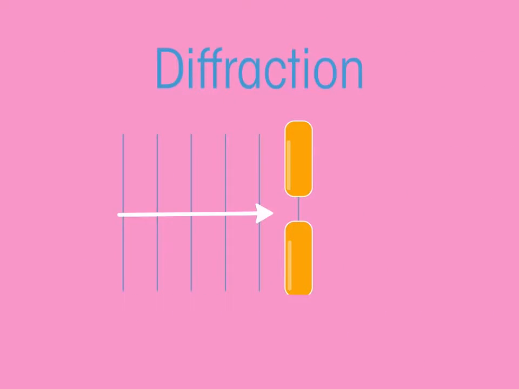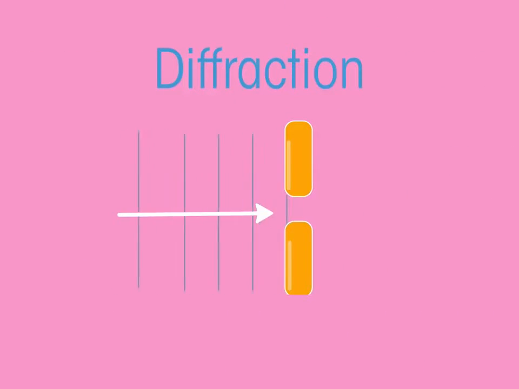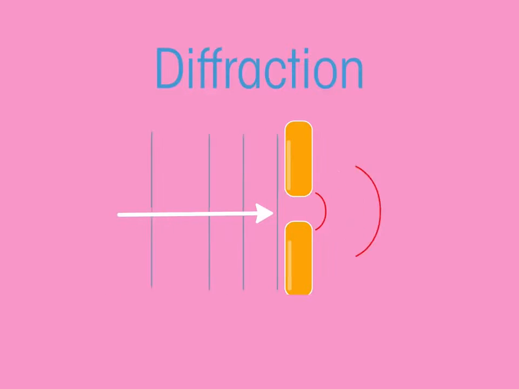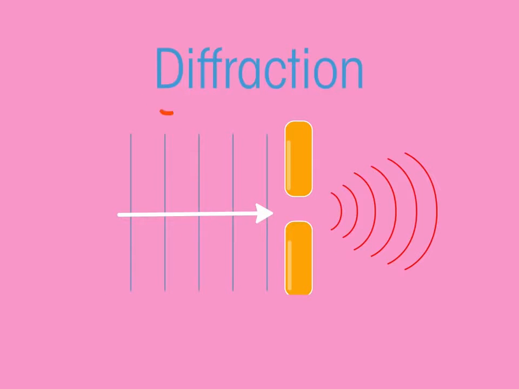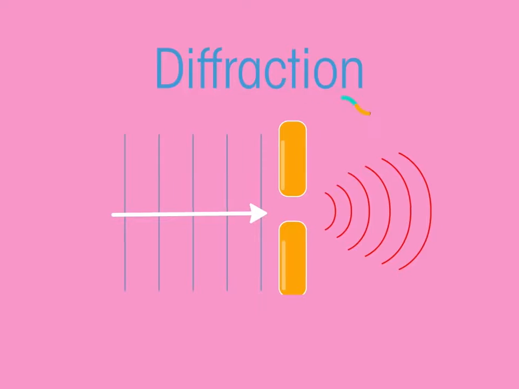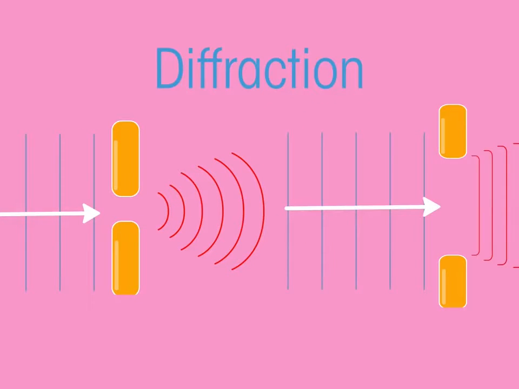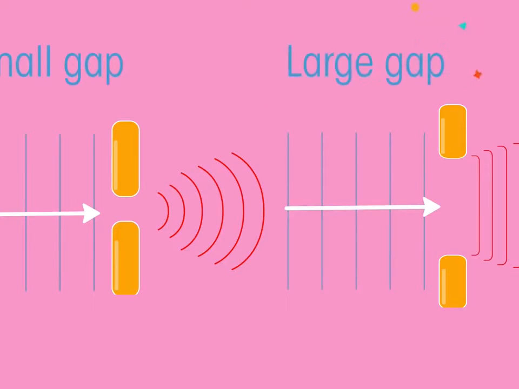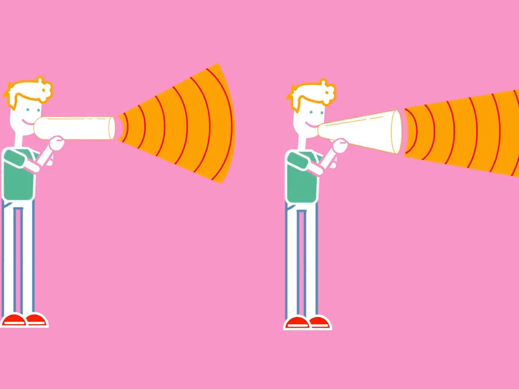When waves meet a gap in a barrier, they pass through the gap. They then spread back out after they pass through the gap. This is diffraction. The way the waves respread depends upon how big the gap is compared to the incoming wavelengths. We have diffraction to thank for loudspeakers.